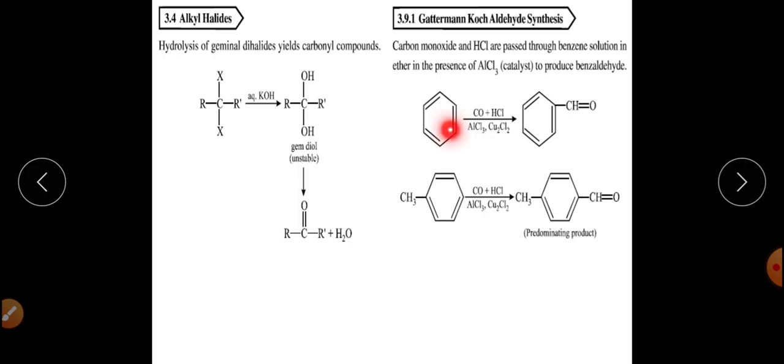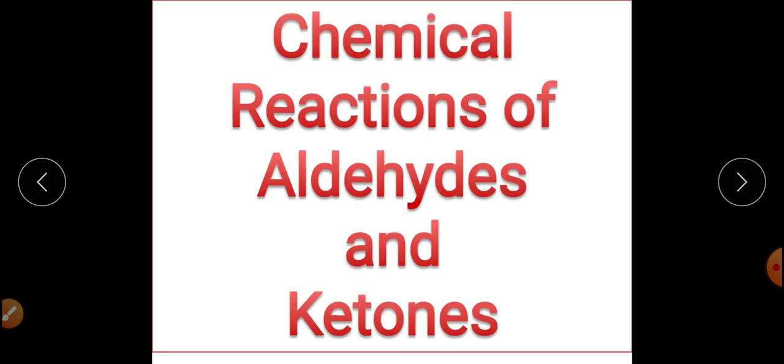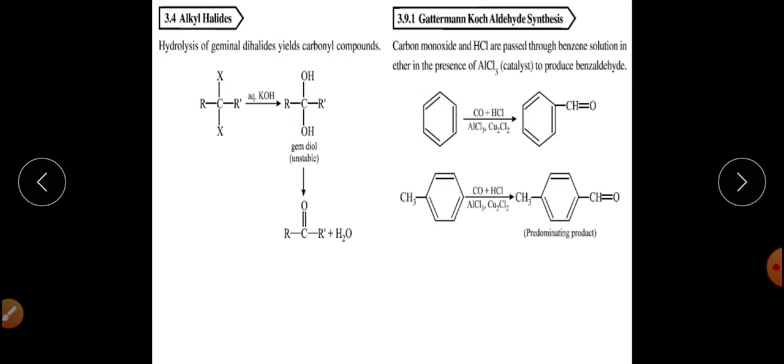This is the catalyst for the Gattermann-Koch aldehyde synthesis, which converts benzene into benzaldehyde. This is your toluene, and toluene will get converted into para-tolualdehyde. So Gattermann-Koch synthesis can be used for conversion of aromatic systems into aromatic aldehydes.